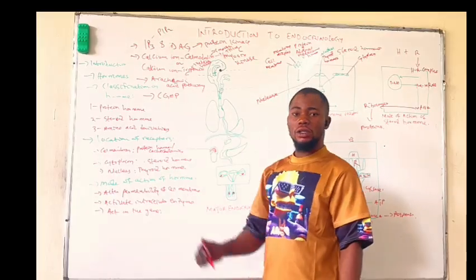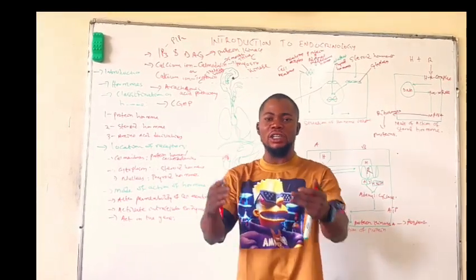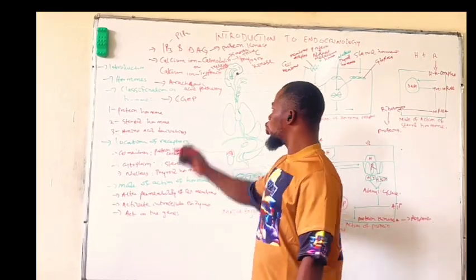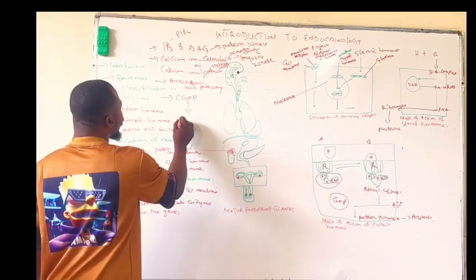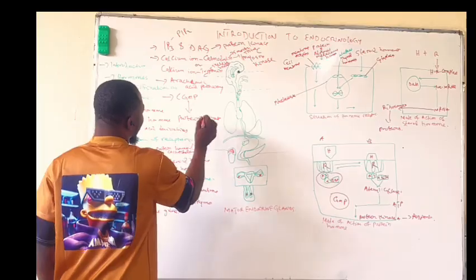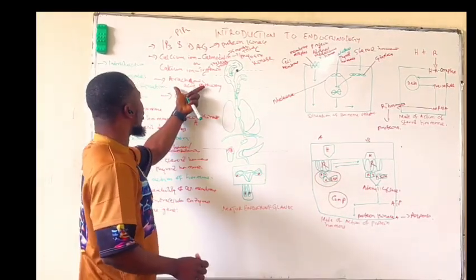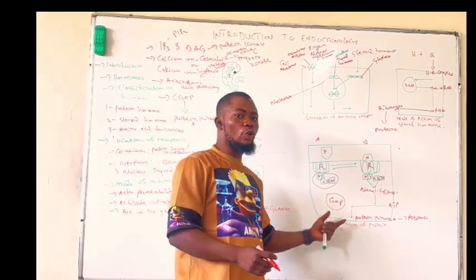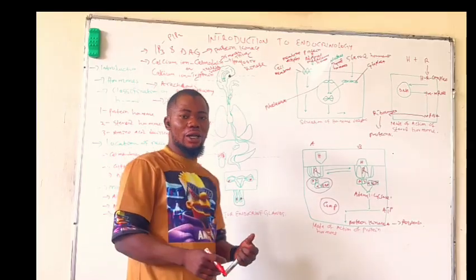Now, for cyclic guanosine monophosphate, its mode of action is almost the same as that of cyclic adenosine monophosphate. It also acts by activating the protein kinase, just like cAMP. The arachidonic acid pathway activated G protein will also activate some enzyme which will lead to the production of arachidonic acid.